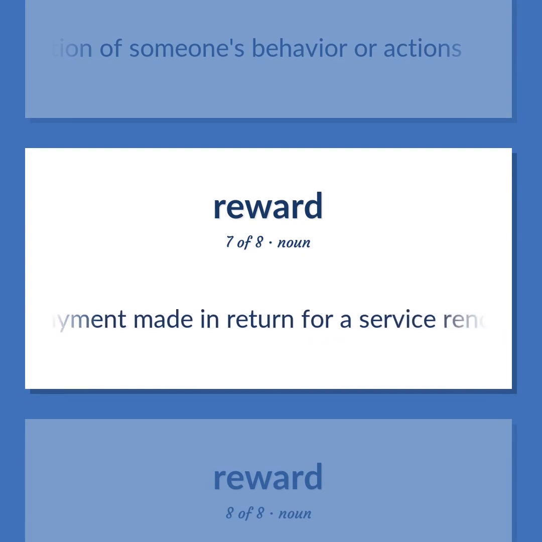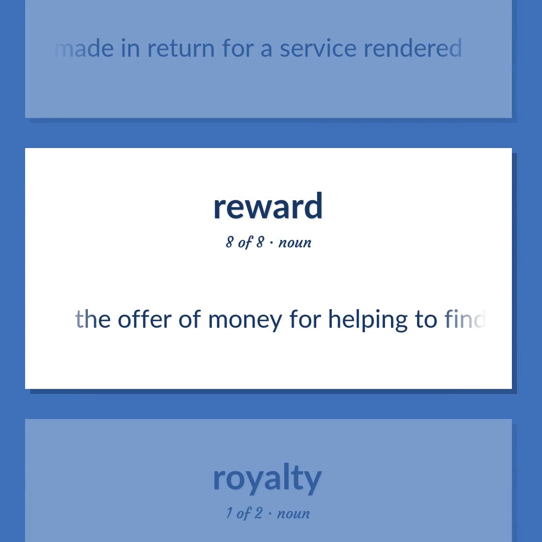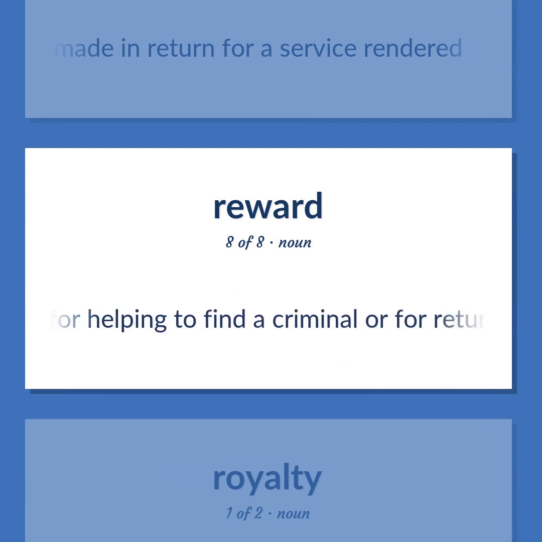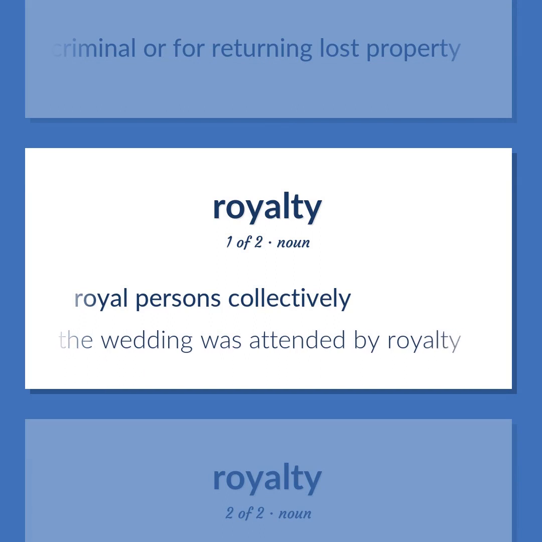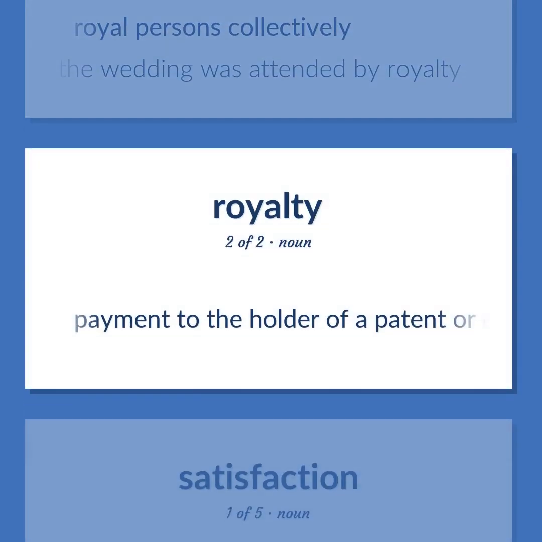Payment made in return for a service rendered. The offer of money for helping to find a criminal or for returning lost property. Royal persons collectively. The wedding was attended by royalty. Payment to the holder of a patent or copyright or resource for the right to use their property.